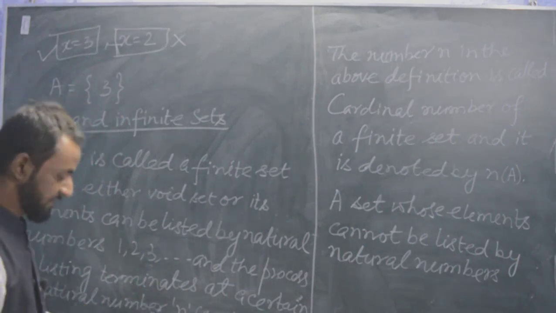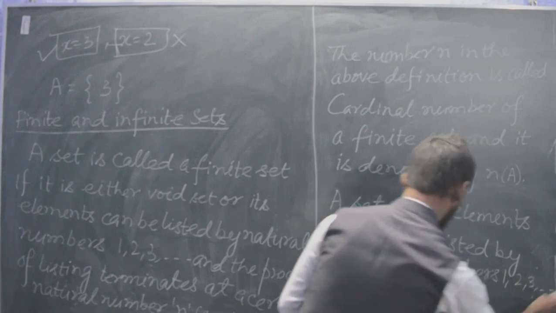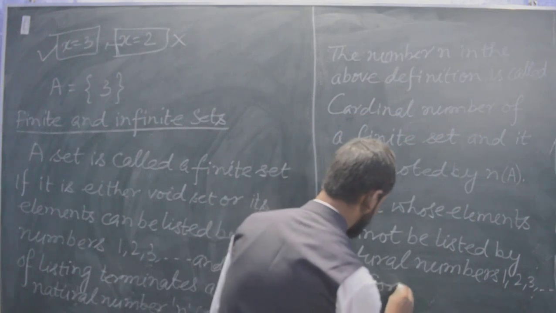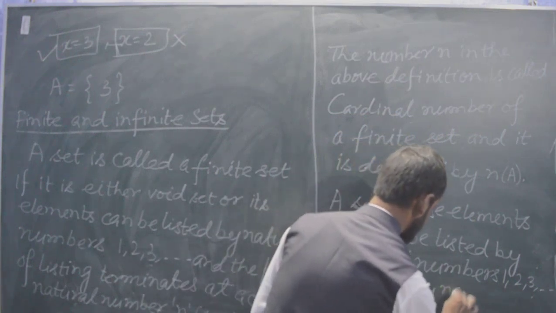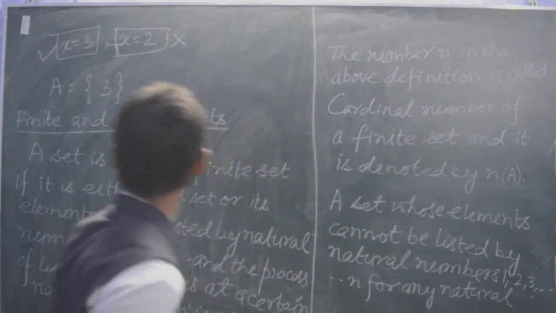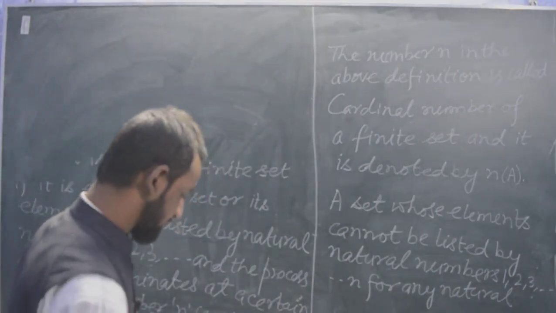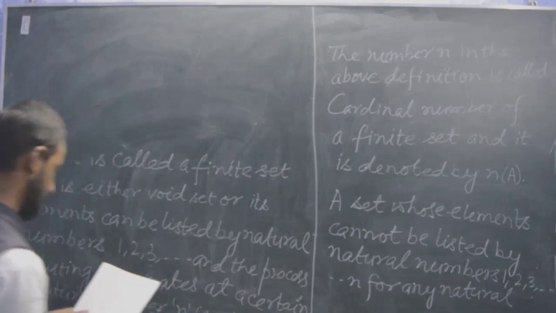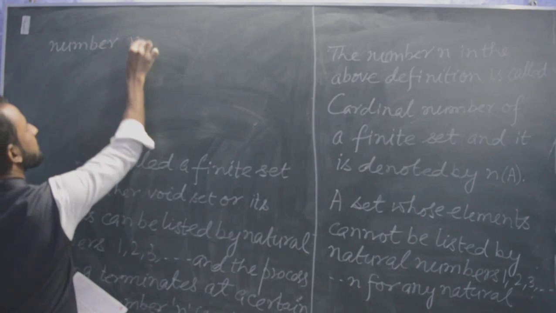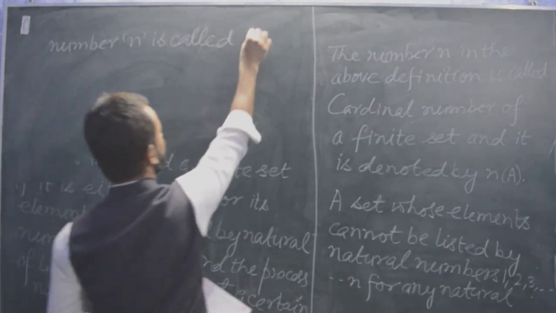That means we are unable to terminate natural numbers 1, 2, 3, ... n for any natural number n, is called an infinite set.